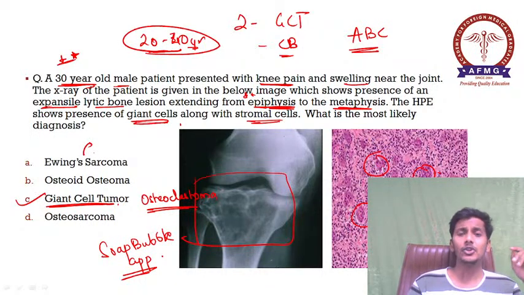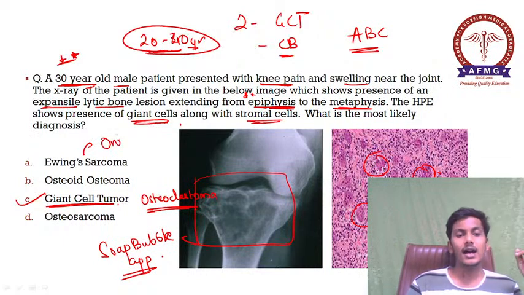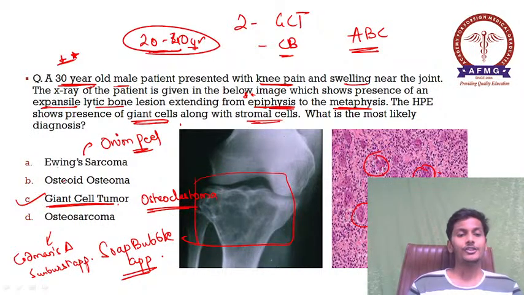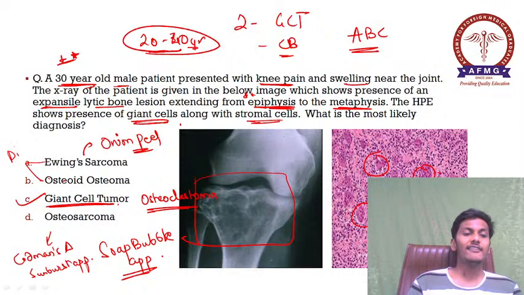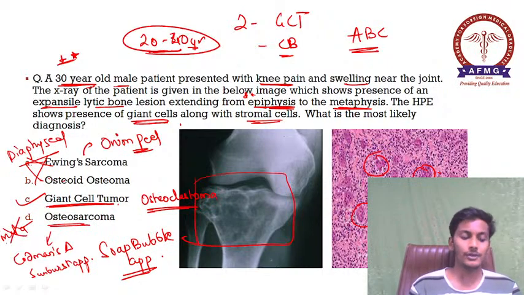Ewing sarcoma की केस होती तो the first decade of life is the most common age group when Ewing sarcoma is actually seen in patients. Ewing sarcoma में क्या दिया जाता? Onion peel appearance would have been given, and also infection, fever वगैरह दिया जाता. Osteosarcoma में there would be Codman's triangle or the sunburst or sun ray appearance which can be seen on an X-ray. Okay, important one. Osteoid osteoma and Ewing sarcoma are both diaphyseal tumors. यहाँ पे तो ये epiphyseal था, so anyways these options were ruled out easily. Osteosarcoma is also a metaphyseal tumor, so this option was also ruled out easily.